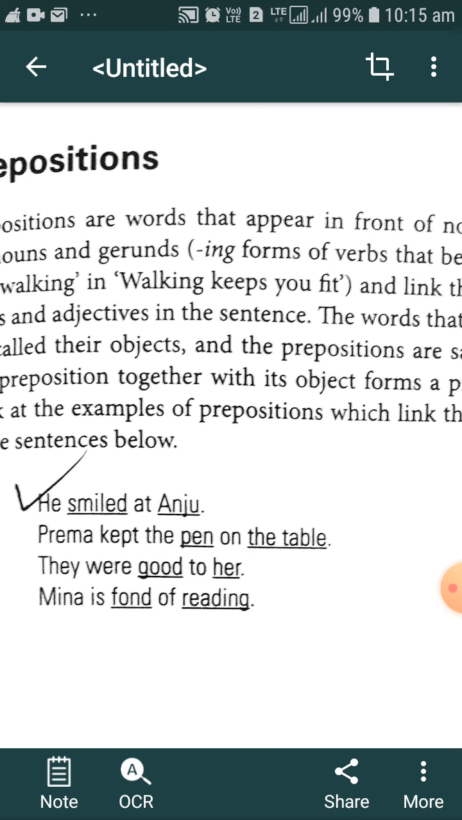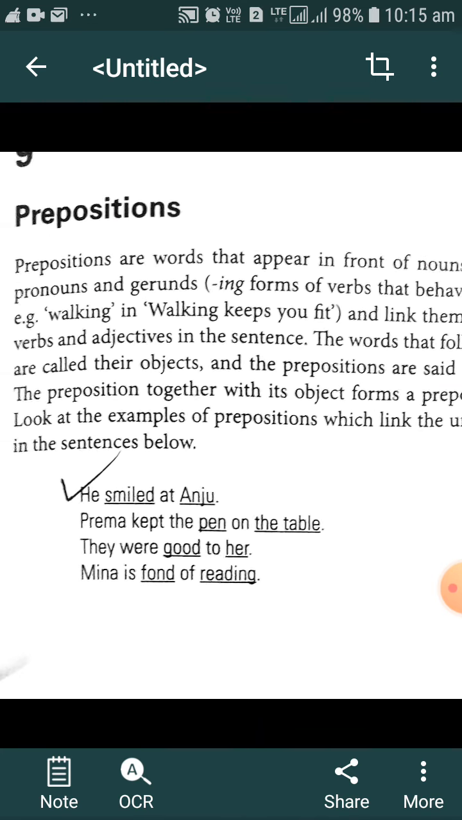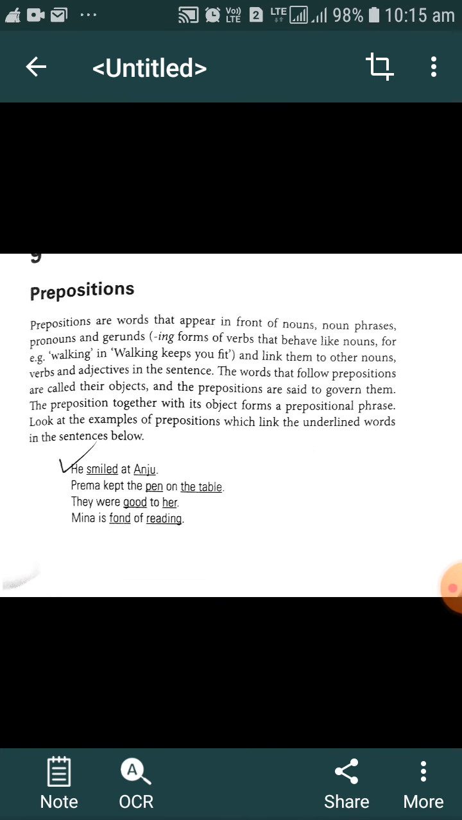They were good to her. Mina is fond of reading. Here, to is a preposition, and here of is a preposition. These are some examples of prepositions that have been given here.